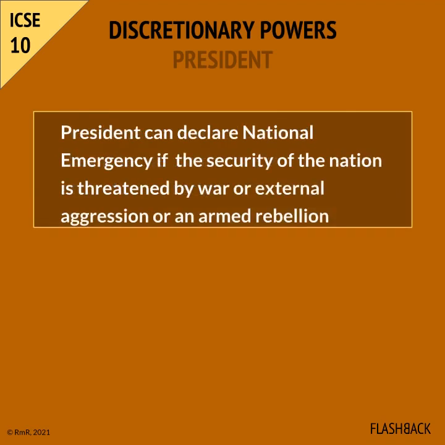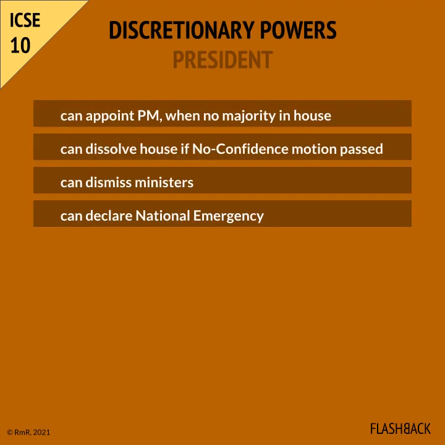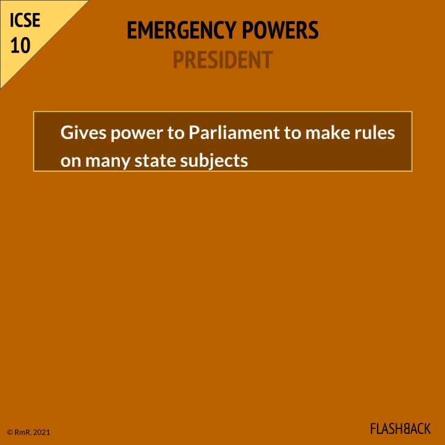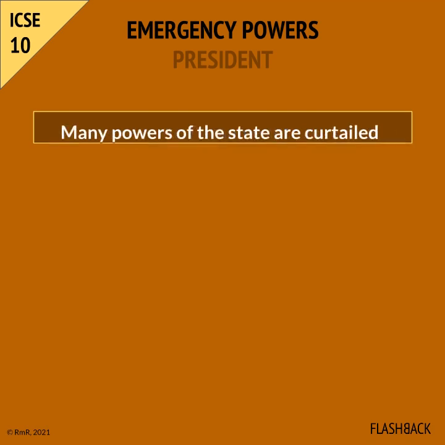The President can declare a national emergency if satisfied that the security of the nation is threatened by war, or external aggression, or an armed rebellion. Take a moment to look through the discretionary powers of the President. In extreme circumstances, the President can declare a national emergency. During emergency, the fundamental rights of citizens, except Article 20 and 21, are suspended. Emergency gives power to Parliament to make rules on many state subjects. Many powers of the state are curtailed.